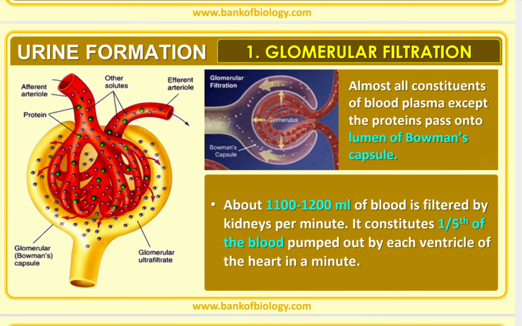First of all, glomerular filtration. Almost all constituents of the blood plasma except the proteins pass onto the lumen of Bowman's capsule. Means all the constituents of the blood plasma except proteins pass through into the Bowman's capsule. About 1100 to 1200 ml of blood is filtered by kidneys per minute. It constitutes 1/5 of the blood pumped out by each ventricle of the heart in a minute.